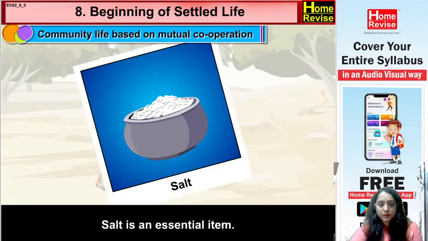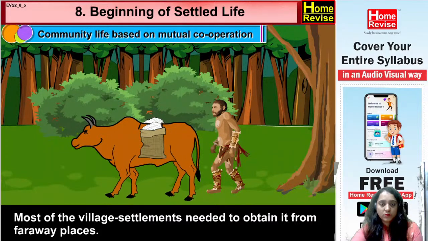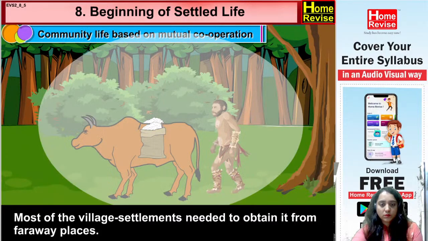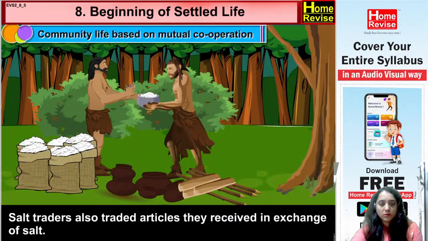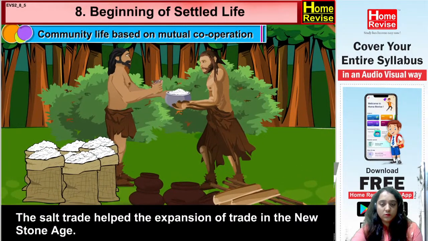Salt is an essential item. Most of the village settlements needed to obtain it from faraway places. Salt traders also traded articles they received in exchange of salt. The salt trade helped the expansion of trade in the New Stone Age.